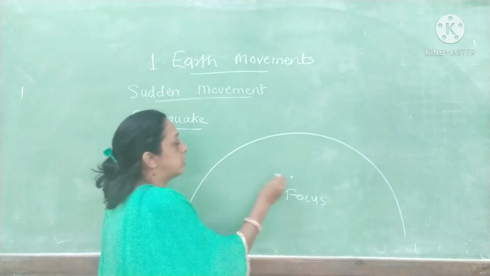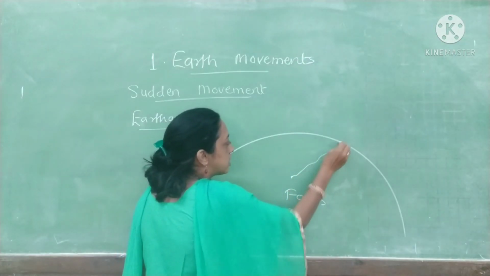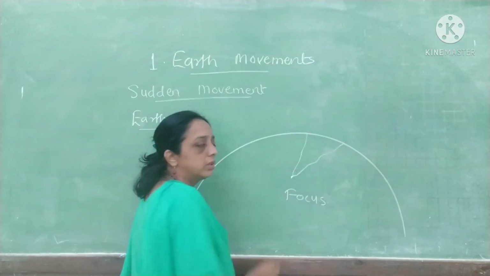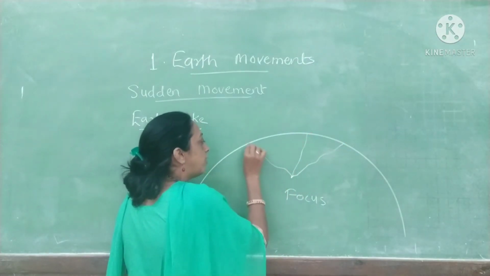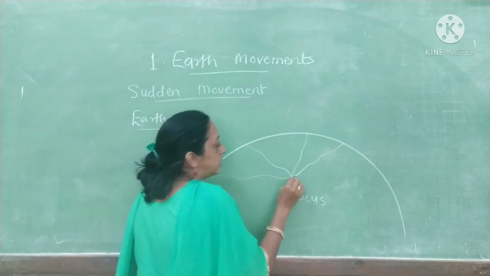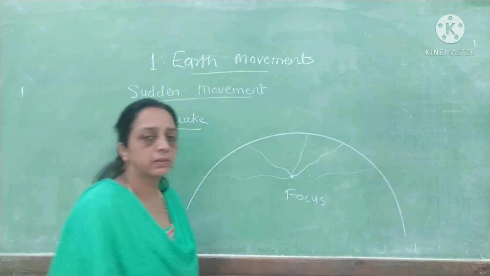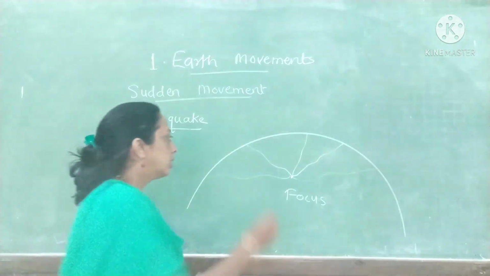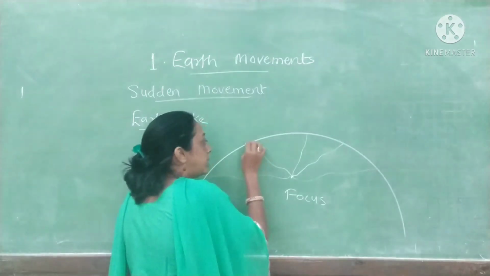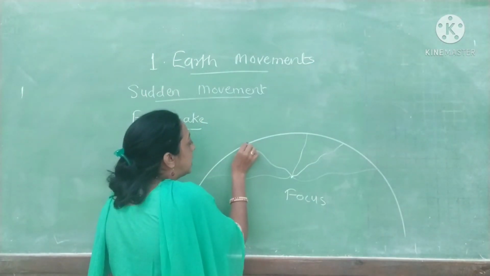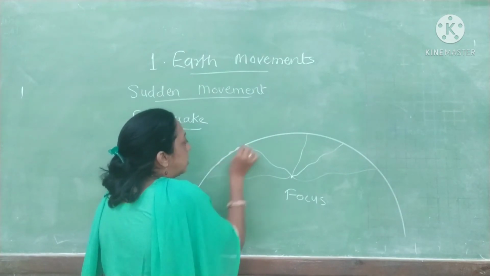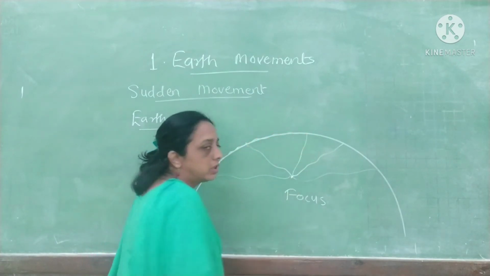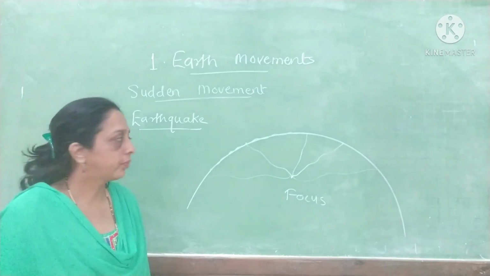From the focus point, the vibrations reaching the surface travel in all directions. The vibrations come to the surface, and then they also travel along the surface of the earth.